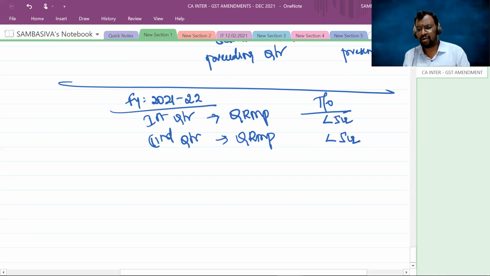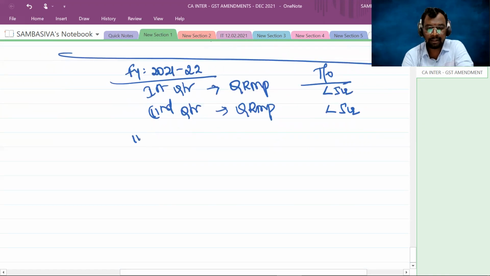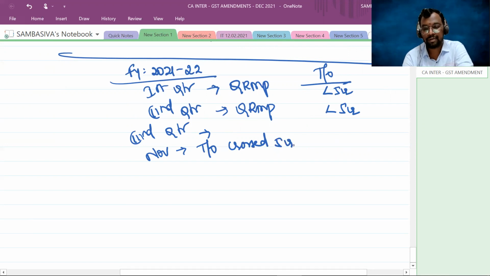So you opted for QRMP scheme, continue with it. But in the third quarter, suppose that in the month of November, your turnover crossed the 5 crores ceiling limit.